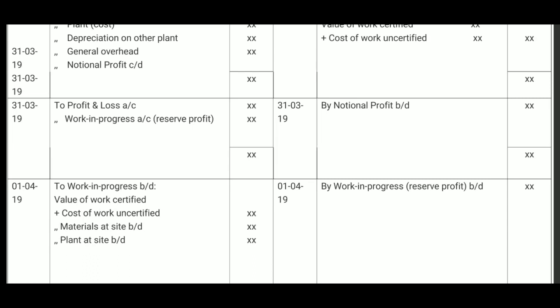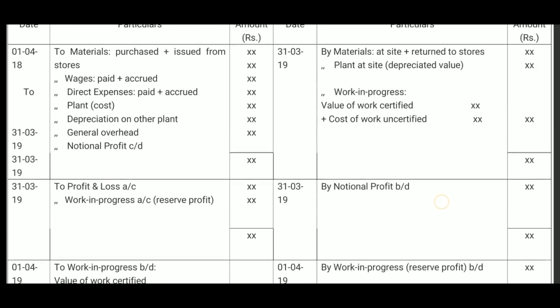To continue the contract work in the second year, we have to consider the value of work in progress. So, work in progress brought down. See on the credit side in the first part of contract account, work in progress is included, work certified plus work uncertified, both are included here.